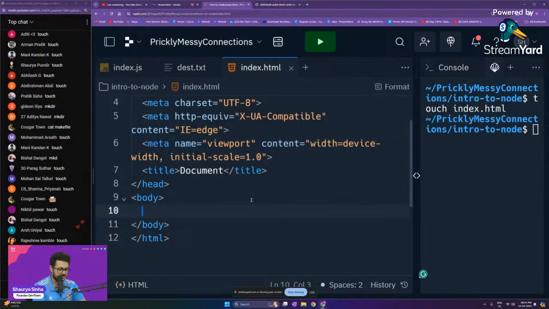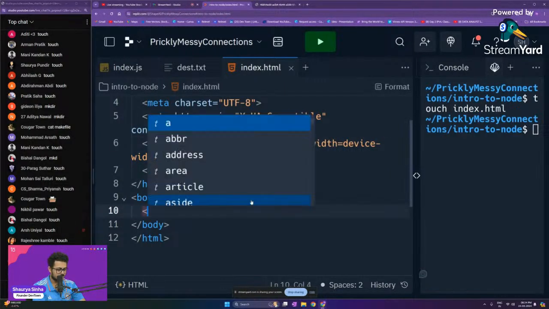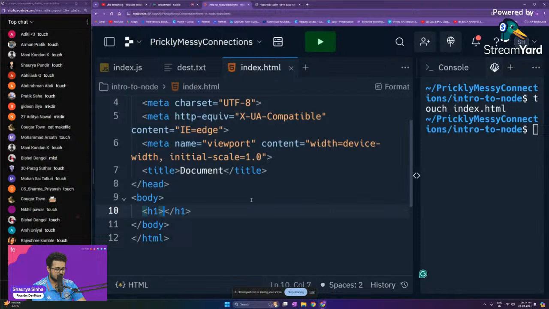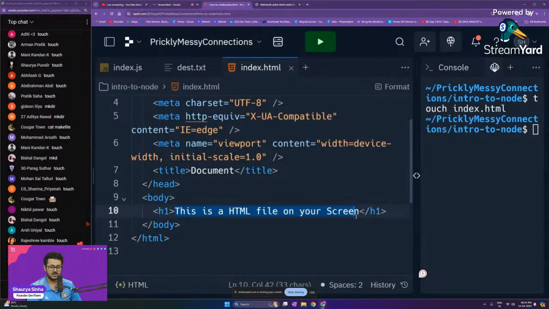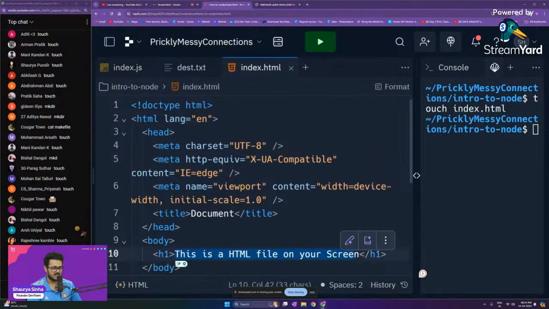I will just add a particular text in an h1 tag: this is an HTML file on your screen. So I am putting up the particular message inside of it. This is an HTML file on your screen. This is the HTML file that I've created.